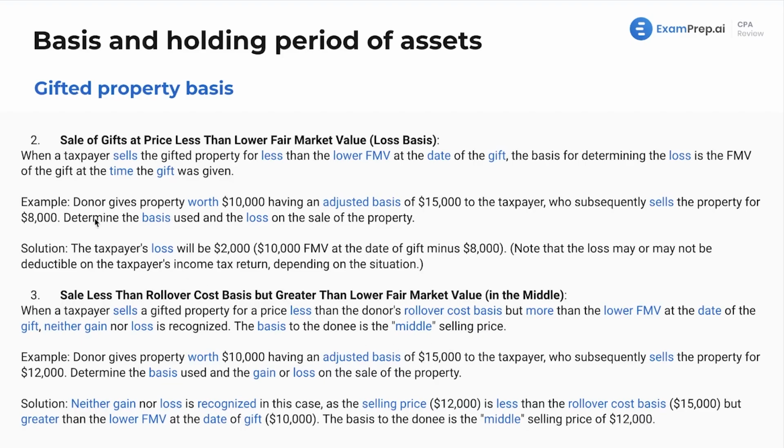Again, this does tie into that original slide we saw where we're choosing the middle amount. We will dive into this a lot more in the gift tax lesson. Make sure you're familiar with it. If you want to get familiar with it here, feel free. Also, in that other lesson, super important, definitely something to know for the exam.